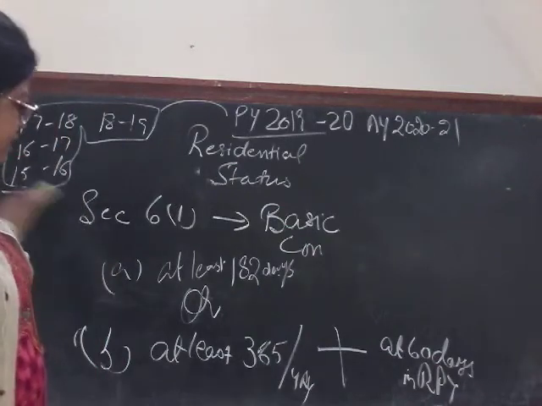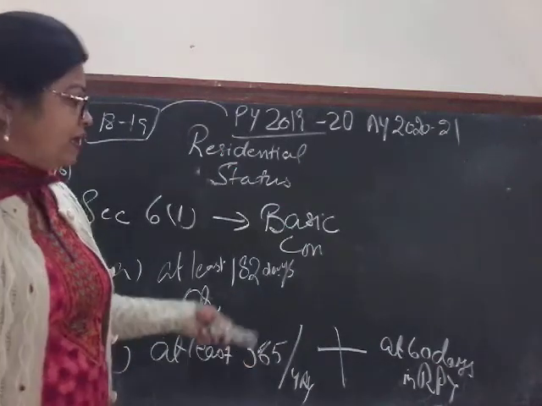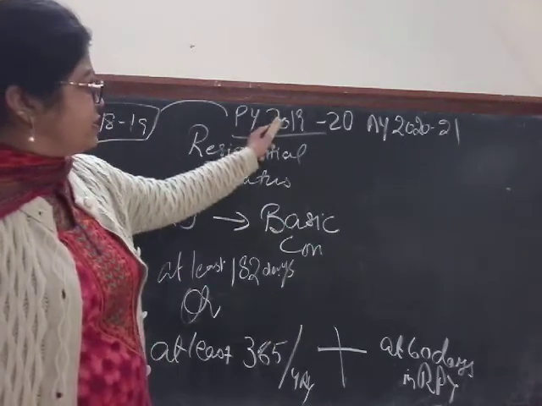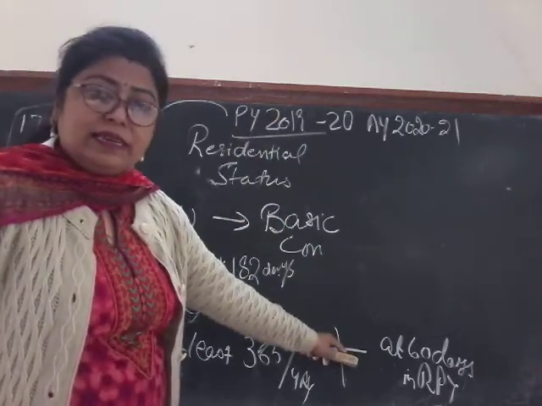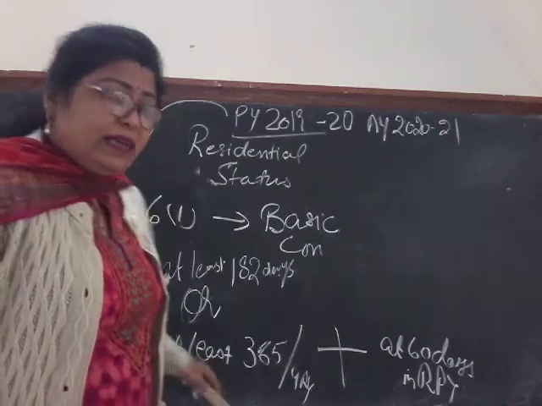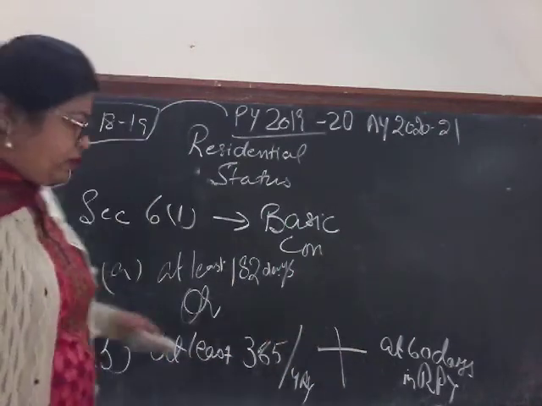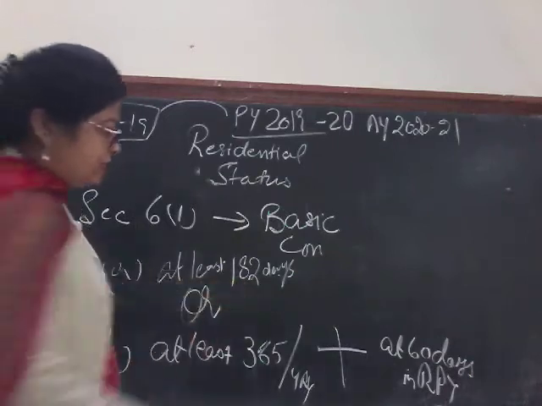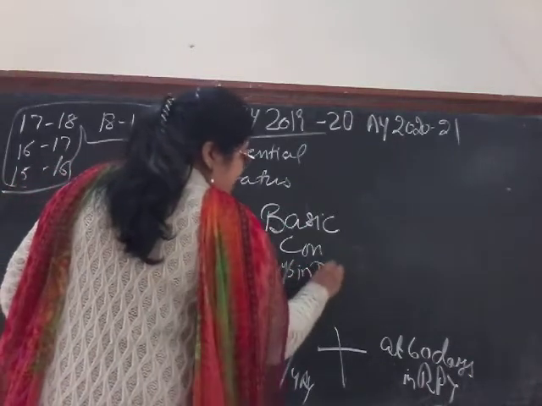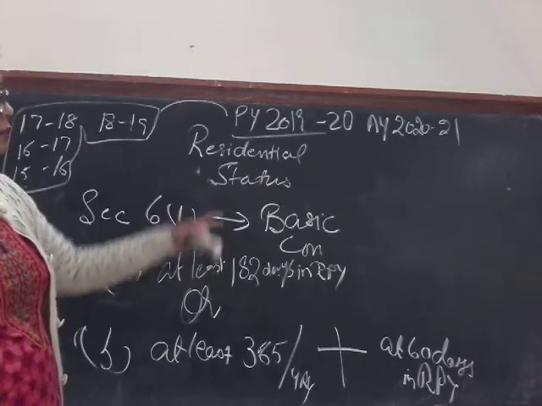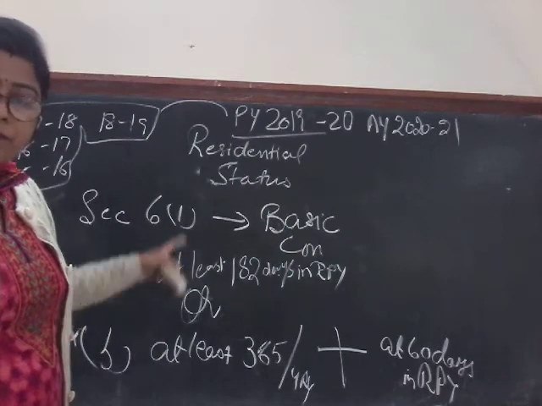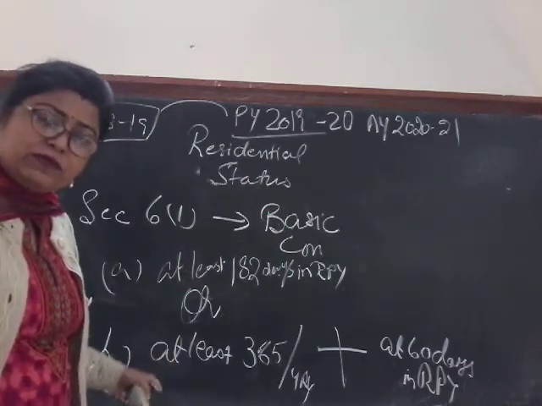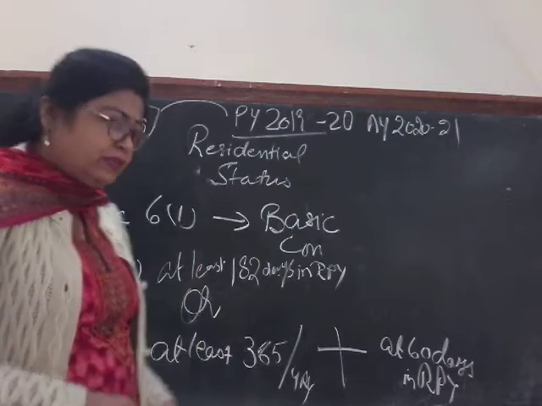Means during these years at least 365 days, and during the relevant previous year, that is in this year, at least 60 days if this individual has stayed. So either this condition is fulfilled or the first one is fulfilled. Here at least 182 days is in relevant previous year. So I am talking about this year. So if any one condition is fulfilled, the individual becomes resident.